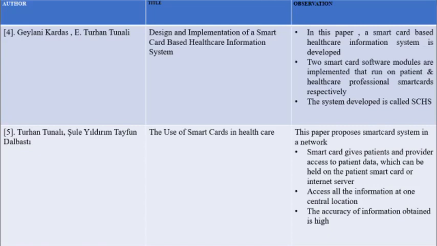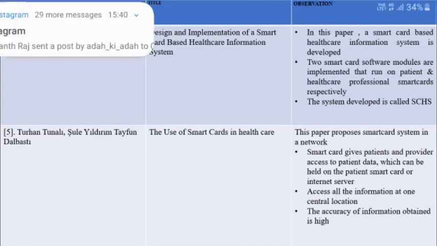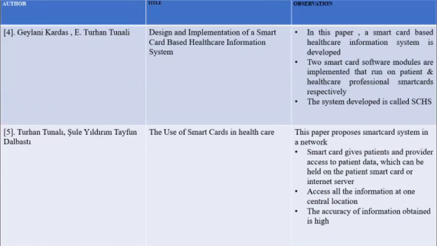Here an internet connection is not required, but the drawback is that if the card is lost, all the medical data will be completely lost, since there is no backup regarding his health conditions. Memory expansion is also not possible, since the chip embedded in the smart card is limited. Only limited data can be stored, and if extra data needs to be added, the already stored data needs to be erased. So these are about the literature survey.